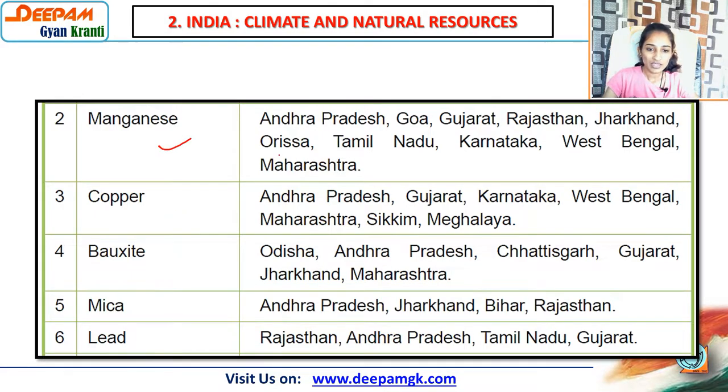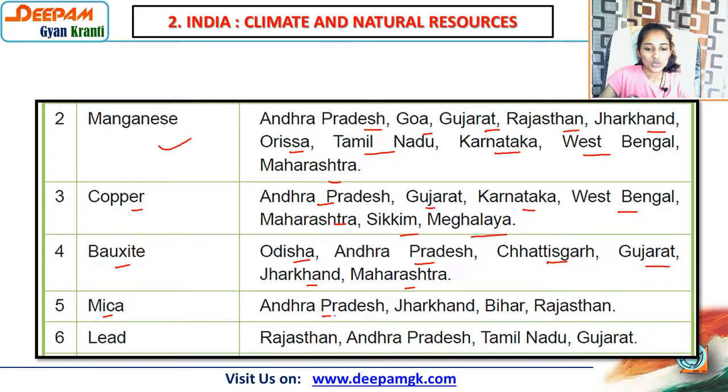देन सेकेंड वन, मैंगनीज. सो आंध्र प्रदेश, गोवा, गुजरात, राजस्थान, झारखंड, उड़ीसा, तमिलनाडु, कर्नाटका, वेस्ट बंगाल एंड महाराष्ट्र. Then copper. So Andhra Pradesh, Gujarat, Karnataka, West Bengal, Maharashtra, Sikkim and Meghalaya. Bauxite. So Odisha, Andhra Pradesh, Chhattisgarh, Gujarat, Jharkhand and Maharashtra.